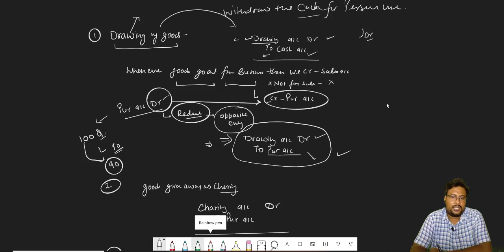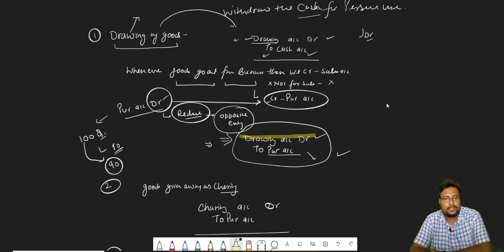So the final entry is what? Drawing account will be debit because the proprietor received the goods, debit the receiver. And when purchase reduces, it will be credit to purchase account.